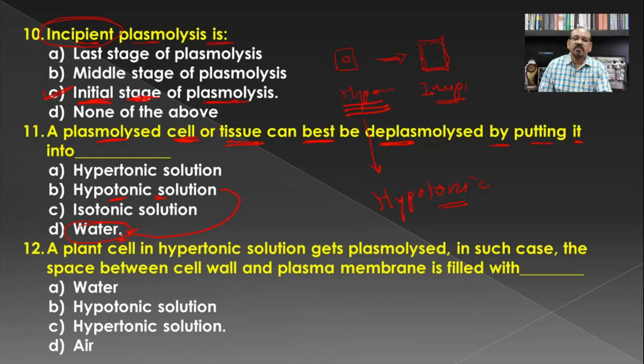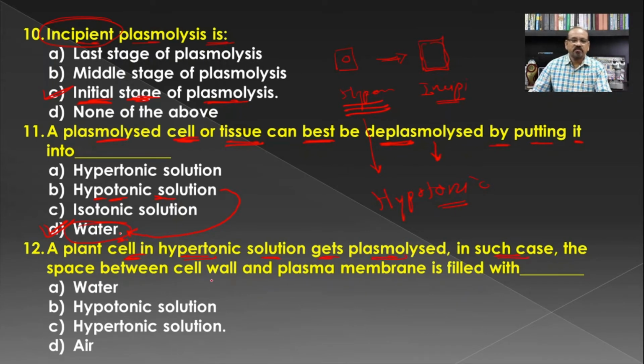Hence the deplasmolysis process will be best carried out in water in comparison to the hypotonic solution, and hence D is the most correct answer for this question. But if water is not there in the options, in such cases the hypotonic solution will be the answer.